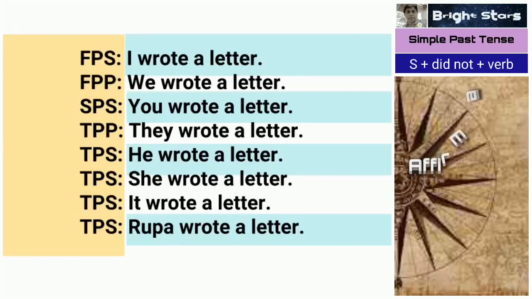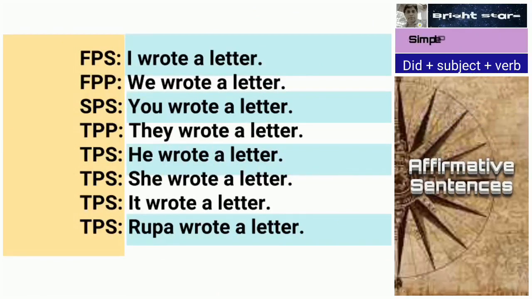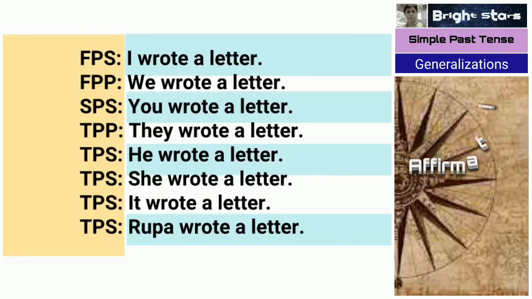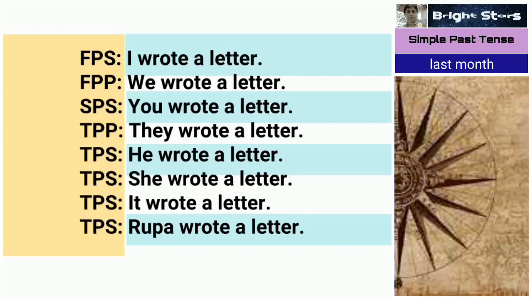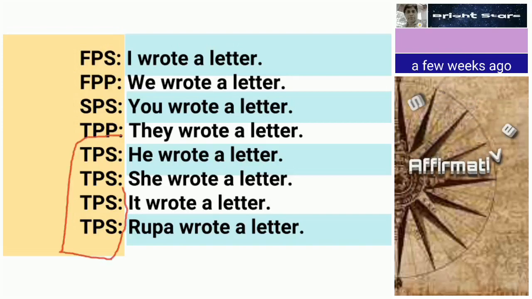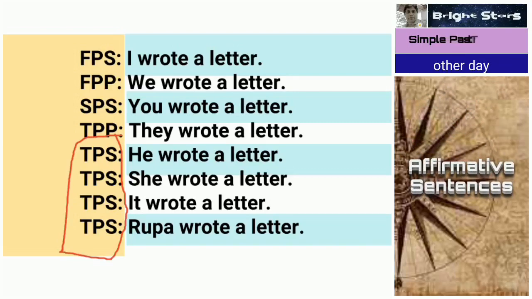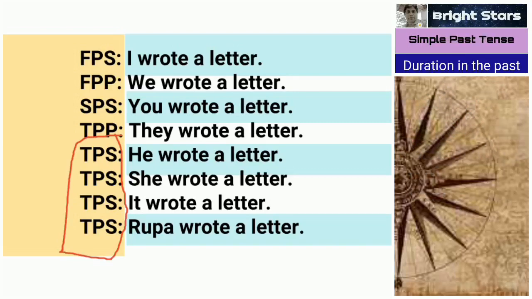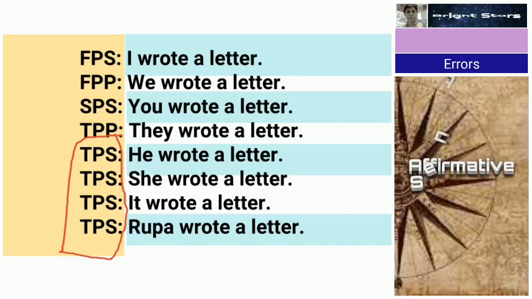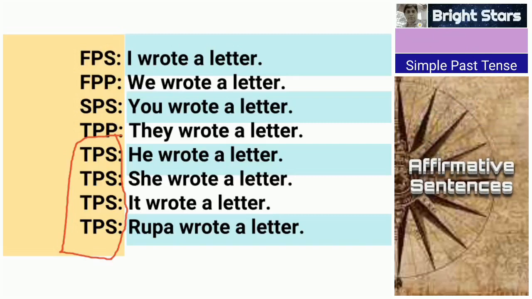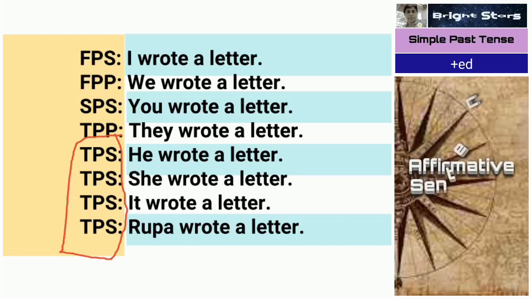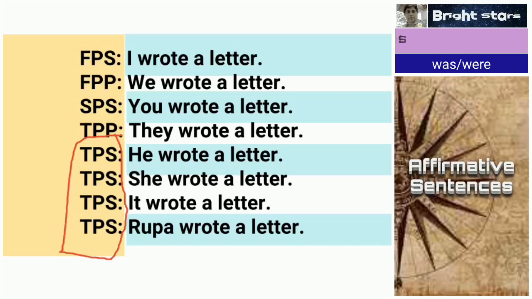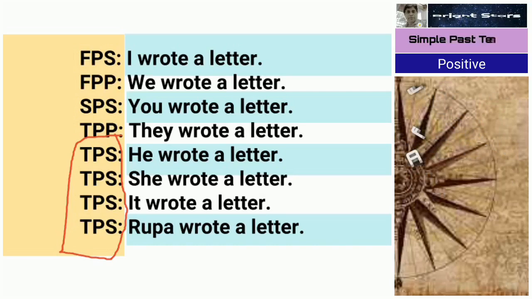Next, here I would like to tell you one thing. In the case of simple present tense, for third person singular we added s or es. If go, then goes; come, comes; ask, asks; try, tries. Like this we added. But here, in the case of simple past tense, we don't use s or es. It is simply, for example, I wrote a letter. That is the example I have taken.